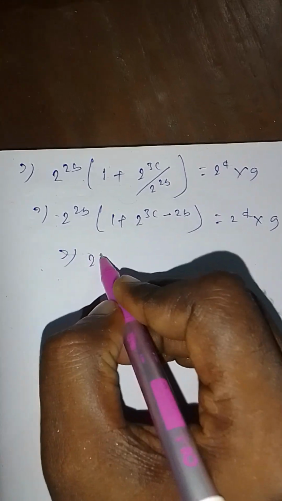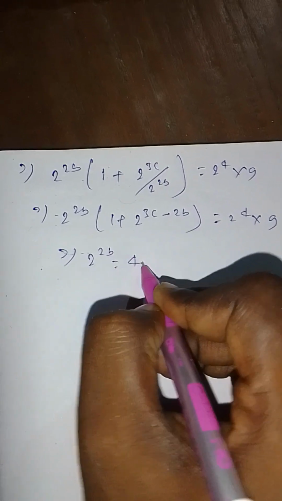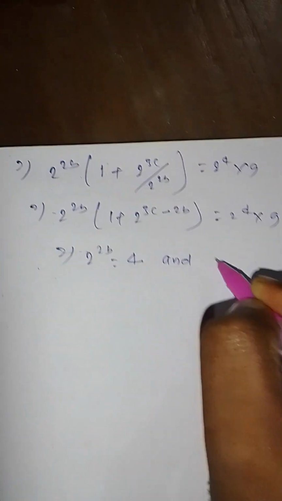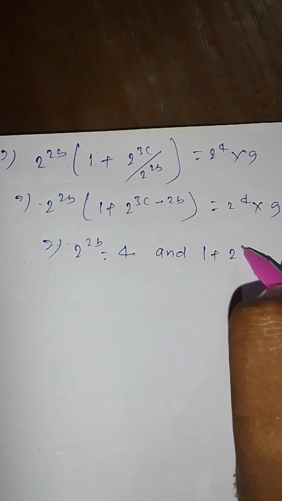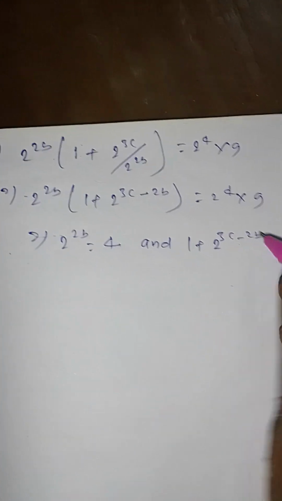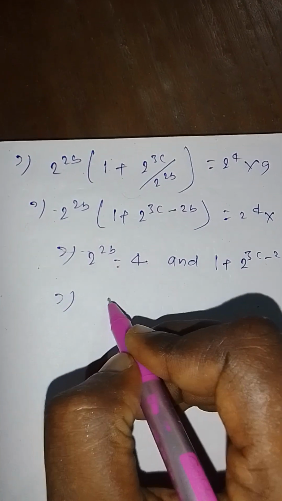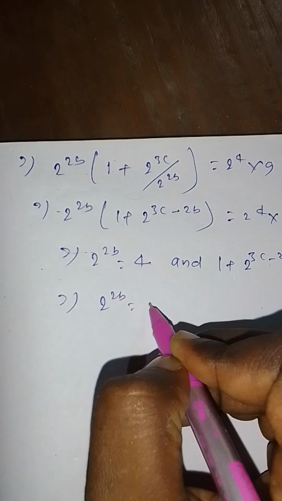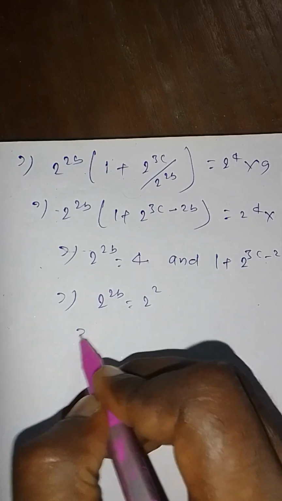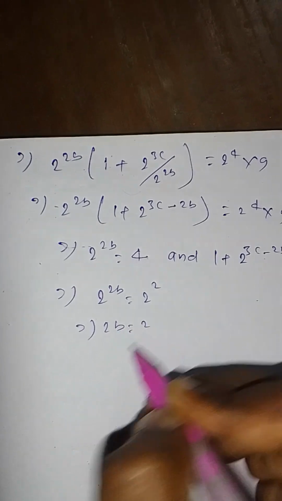This implies 2 to the power 2b equal to 4 and 1 plus 2 to the power 3c minus 2b equal to 9. This implies 2 to the power 2b equal to 2 square, implies 2b equal to 2.